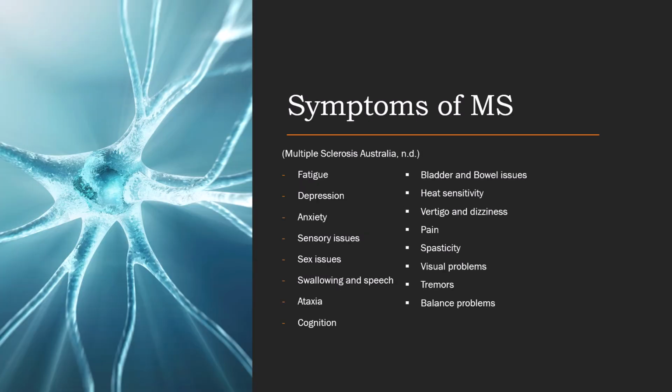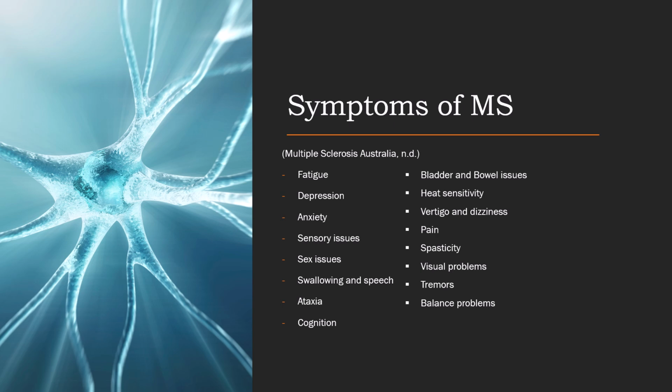Symptoms of MS manifest in the brain, spinal cord, and peripheral nerves. The symptoms vary from person to person, and no two people with MS have the same problems. Fatigue, depression, anxiety, sensory issues, sex issues, swallowing, and speech, meaning that people with MS often need soft foods or in some cases are fed by tube.